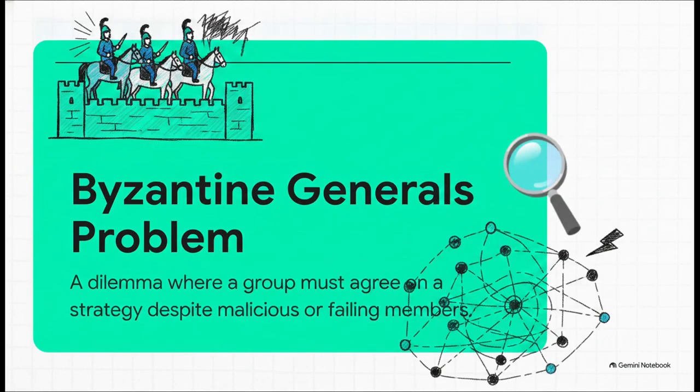Computer scientists actually formulated this challenge way back in the 1980s, and you might already know it as the Byzantine generals problem. The idea is, imagine a group of generals surrounding a city and they absolutely have to agree to either attack or retreat together. But here's the catch. Some of those generals are traitors, and they're intentionally sending out false messages. So how does the loyal majority reach a consensus? This classic dilemma, which was first introduced by Leslie Lamport, forms the absolute baseline foundation of every modern consensus algorithm out there. You simply cannot build a distributed network without solving this first.